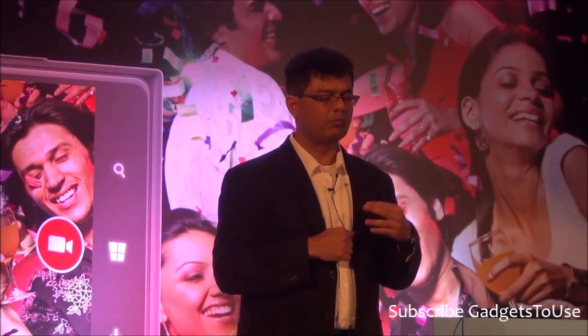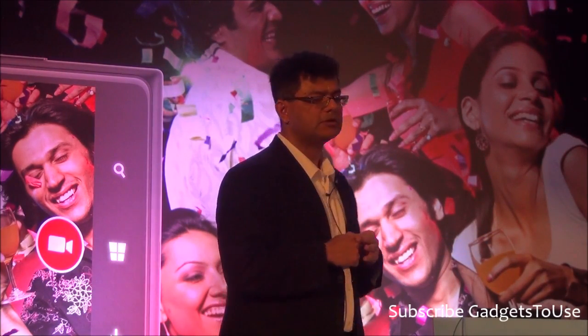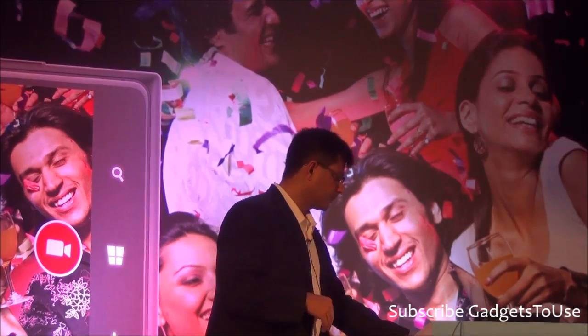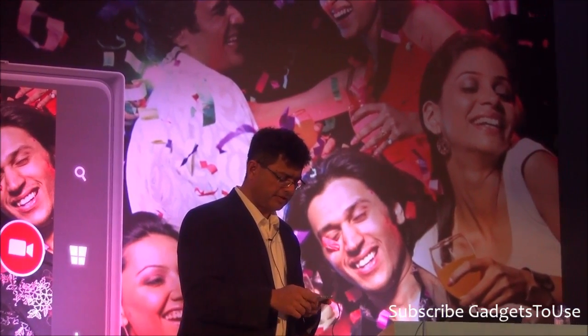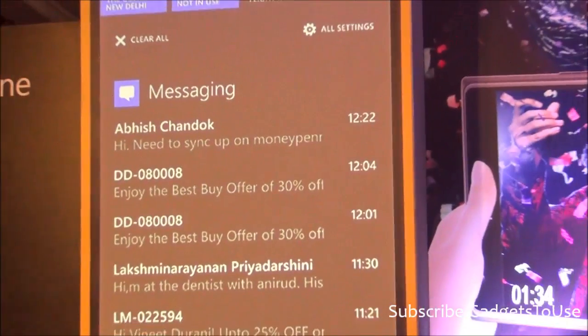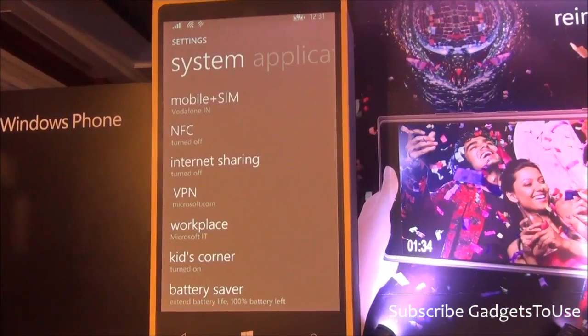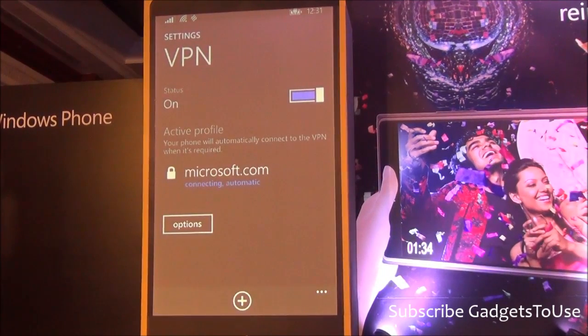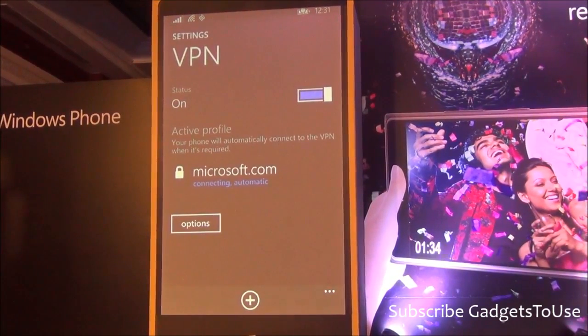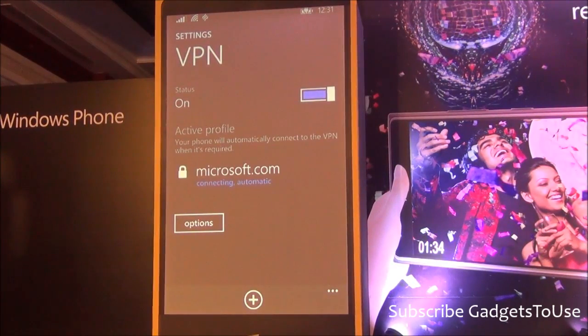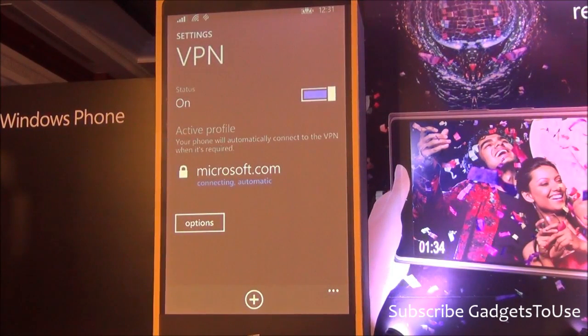And we already had great features with Windows Phone 8, and we've just taken them to another level, and this is truly a device which is ready for the modern workplace. So let me just show you the simple functionality. I have my Action Center, I've got VPN already on the action button. I can also go to settings, and I've got VPN here, and I just need to connect on it. It just takes a little while to get connected, and I can get access to all my intranet websites using my VPN, my Microsoft VPN.